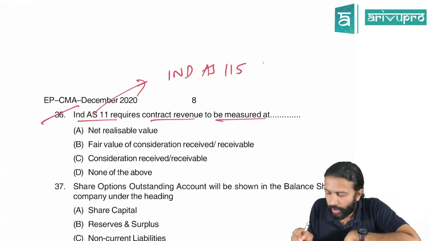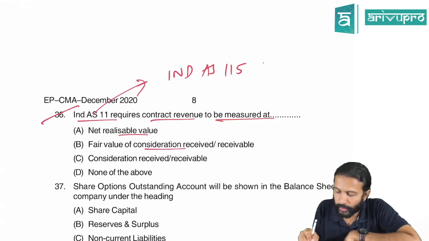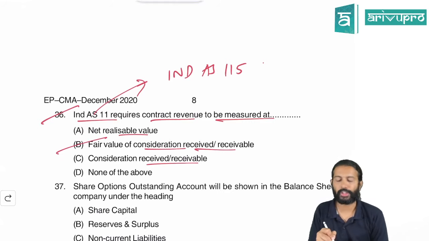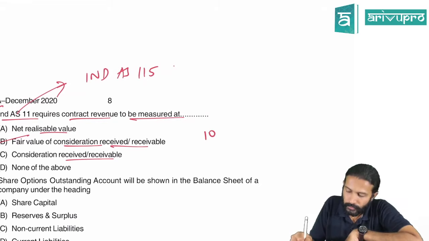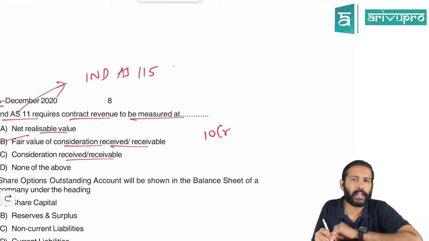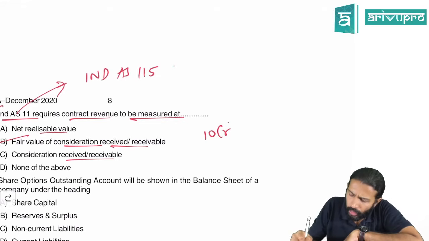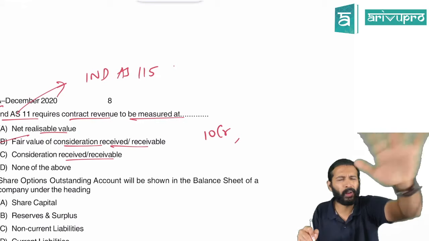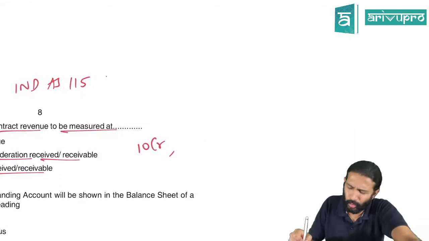So it requires contract revenue to be measured at net realizable value, fair value of consideration received or receivable, or none of the above. Fair value of consideration received or receivable. Meaning, if you're doing any contract, let's say the contract price is 10 crore rupees. You took a contract to build a flyover. The contract price is 10 crores. But you feel you are dealing with this customer often, and he will not pay 10 crores.